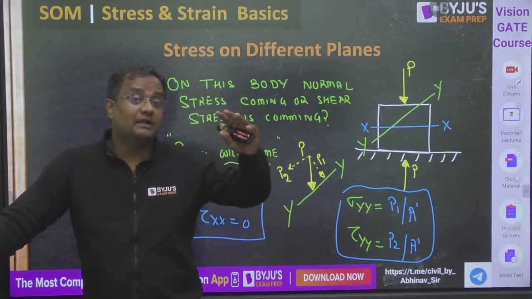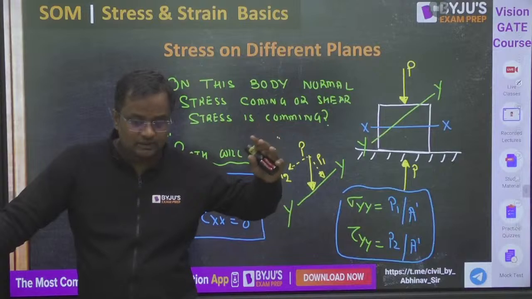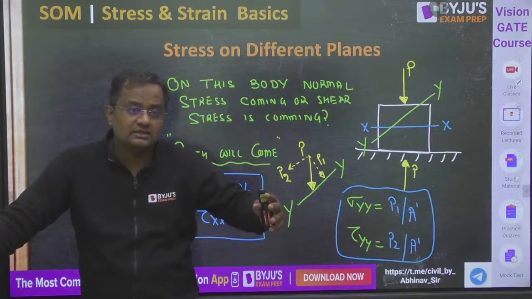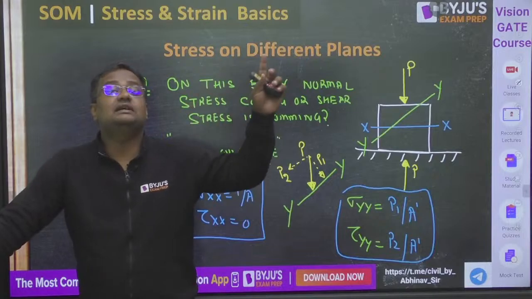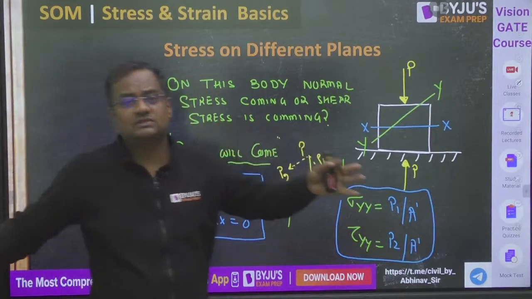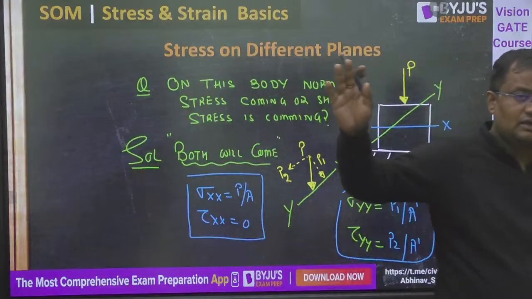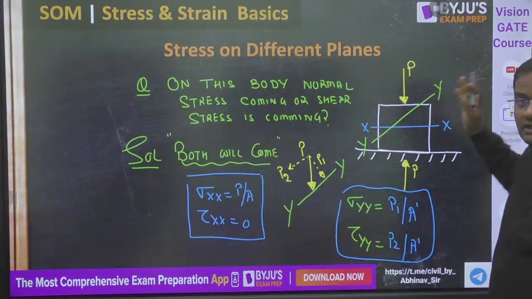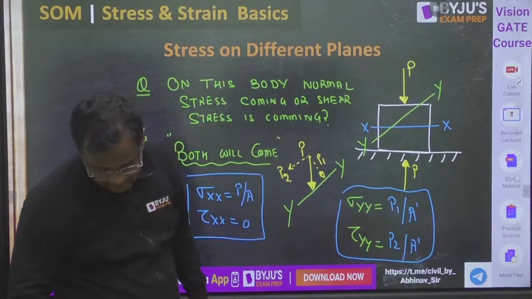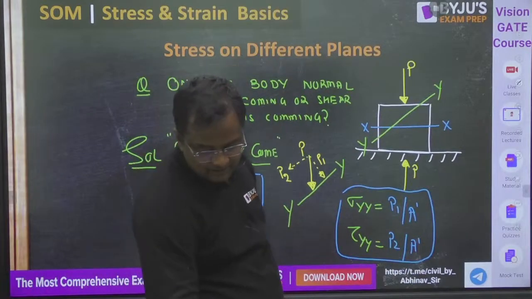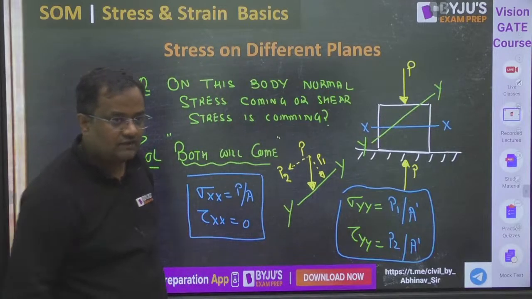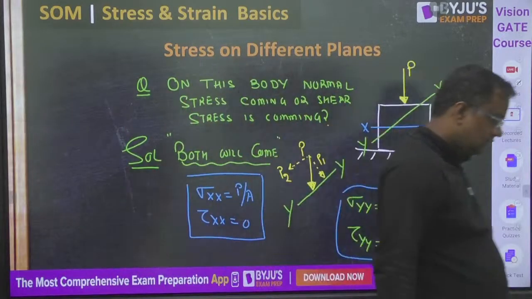At the 30 degree plane, 40 degree plane, 50 degree plane, 52 degree plane, 56 degree plane, at different planes, what will be the normal stresses and shear stresses, we will see in the stress transformation chapter, which some people call the principal stress chapter or Mohr's circle chapter, whatever. We'll see it in chapter 4 or 5. Have you got it now? Everybody please put a heart sign in the comment box if you got it.